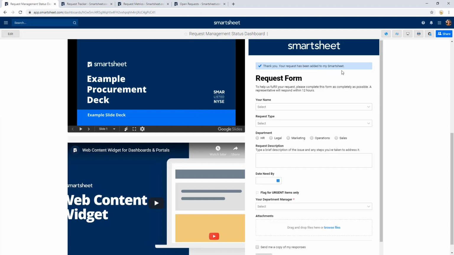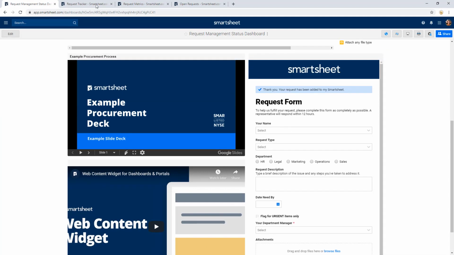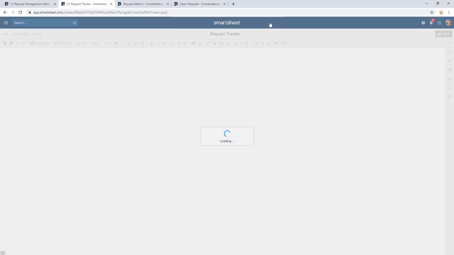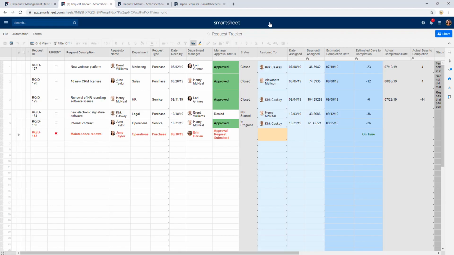Now, once that form is submitted, it's going to automatically come into our request tracker sheet. And as I mentioned, a sheet is actually where all of our data resides and where we manage that information. And we can see that Smartsheet tells us some new information is coming in. We can hit that refresh button that it triggers for us, and we can see June's request right here as a new row in our sheet.